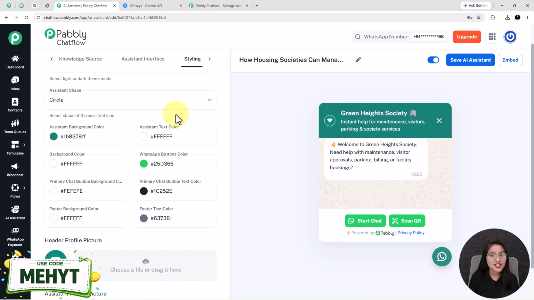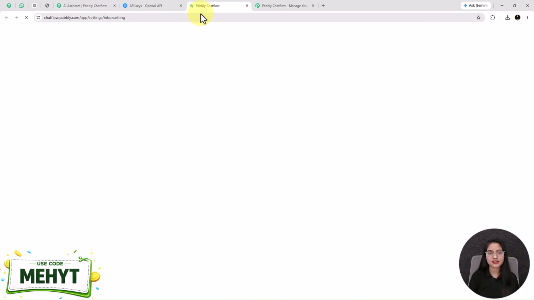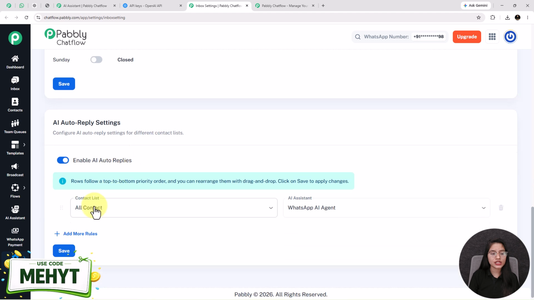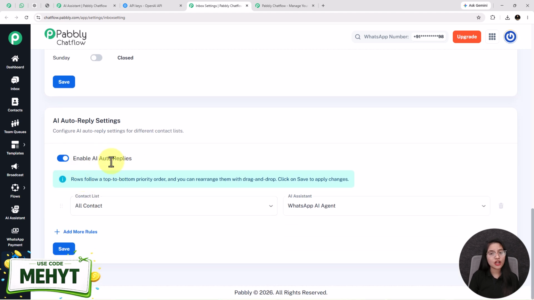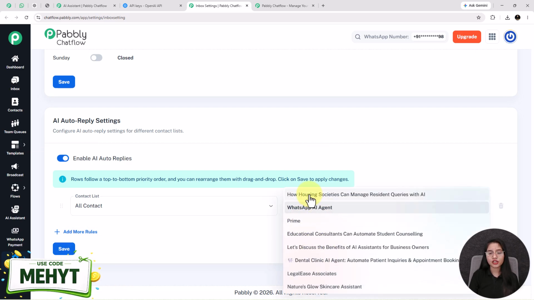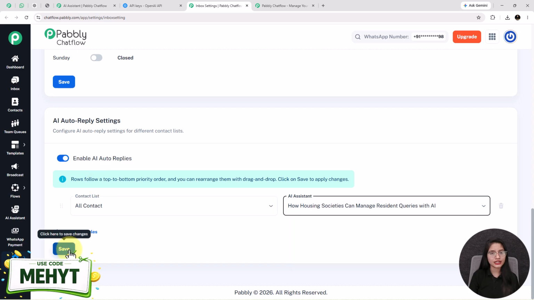That's it. You have successfully learned how you can create an AI assistant for your own business. After doing this setup, you have to make sure to enable this toggle and click on the Save AI Assistant button. For setting up this AI assistant for all of your contacts, go in this settings option and go in this inbox settings. And next, scroll down and you will see one option by the name of Enable Auto Replies. Make sure to enable this toggle, select the contact list from here and select the AI assistant from here as well. After that, click on this Save button.